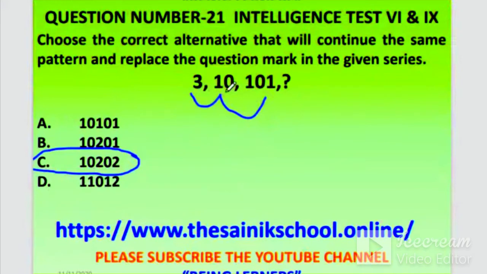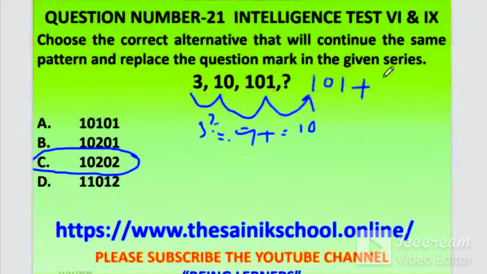You think and you give the answer, very good. See what's happening. 3 square, 3 is 9, plus 1. You have to square plus 1. So square of 3 is 9 plus 1, it's 10, and square of 10 is 100 plus 1, 101. Now you have to make the square of 101, and then plus 1.